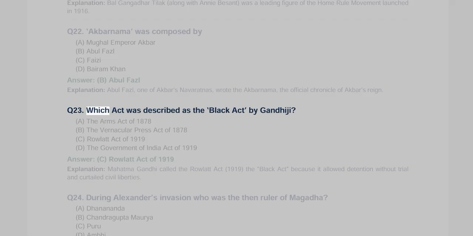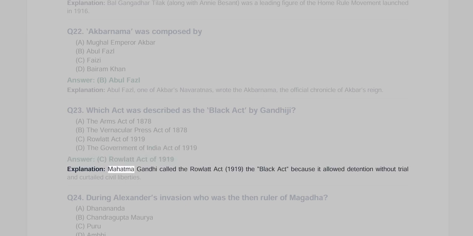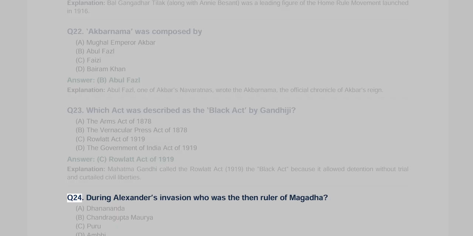Q23. Which act was described as the Black Act by Gandhiji? A. The Arms Act of 1878, B. The Vernacular Press Act of 1878, C. Rowlatt Act of 1919, D. The Government of India Act of 1919. Answer C, Rowlatt Act of 1919. Explanation: Mahatma Gandhi called the Rowlatt Act, 1919, the Black Act because it allowed detention without trial and curtailed civil liberties.